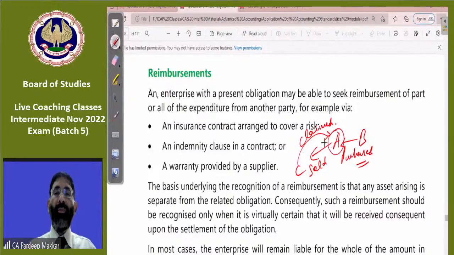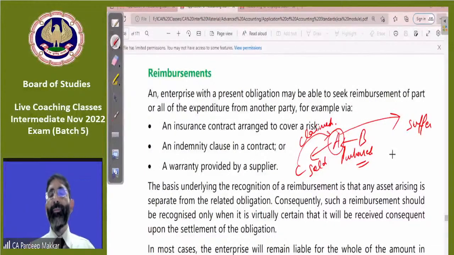Whenever A suffers a loss or makes any payment to C, he will reimburse that loss from B, whether partially or fully as per the case.